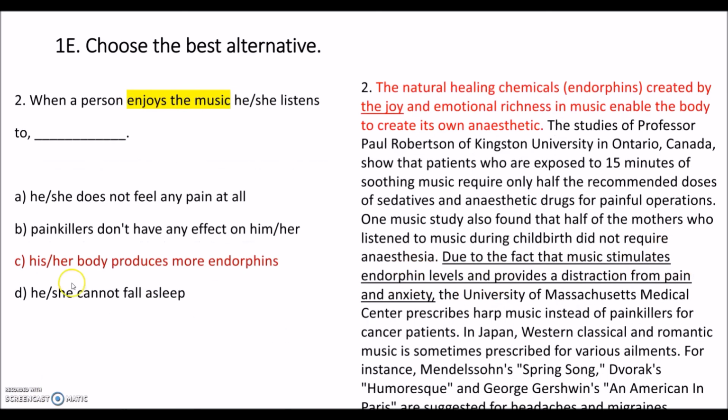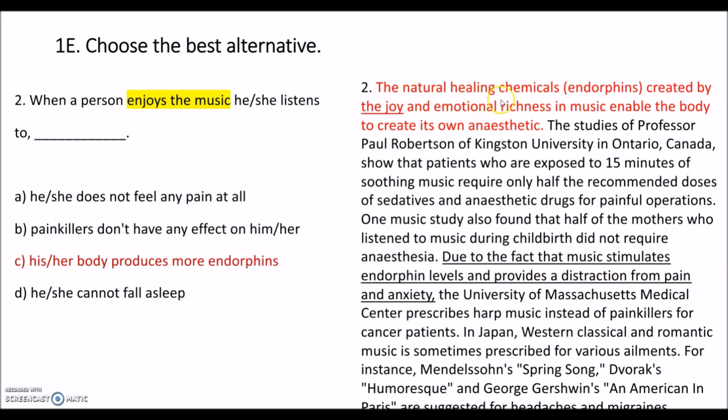And the second one is C. So when a person enjoys the music he or she listens to, his or her body produces more endorphins. We have already discussed this in the previous task, but let's have a look at where you will find it. So you will find the answer in the second paragraph. Even the first sentence will help you find the answer.